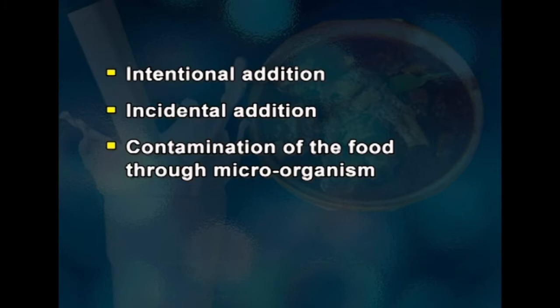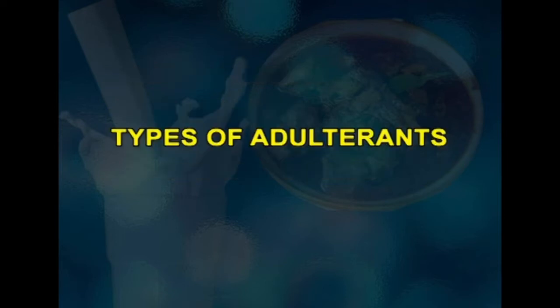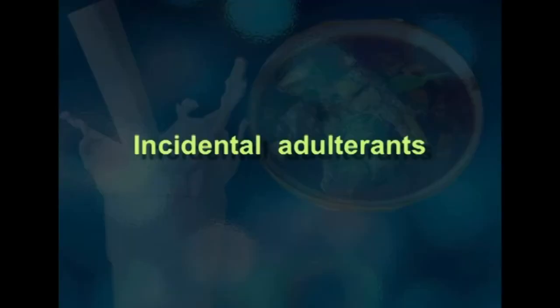Now what does adulteration include? Adulteration includes many types like intentional addition, incidental addition, or contamination of the food through microorganisms, etc. Now we discuss the types of adulterants. So basically we have three types of adulterants. First, incidental adulterants. It occurs due to ignorance, negligence or lack of proper storage facilities, and due to this the food gets contaminated.